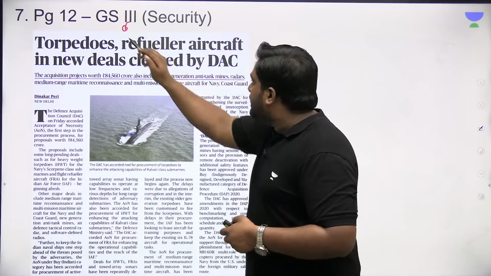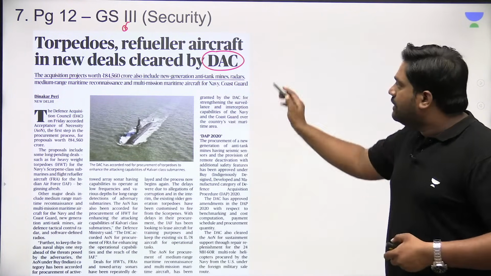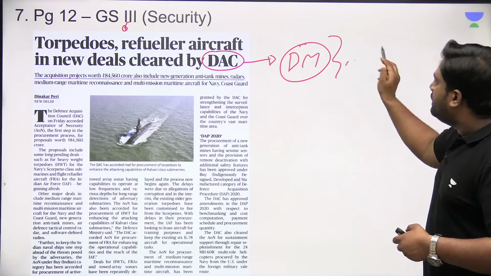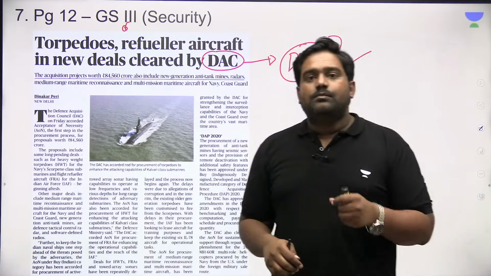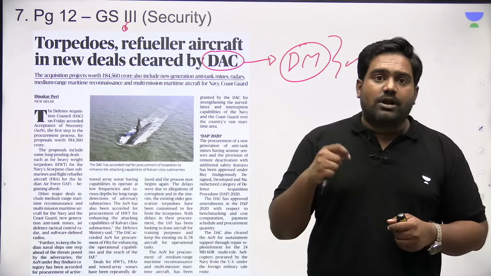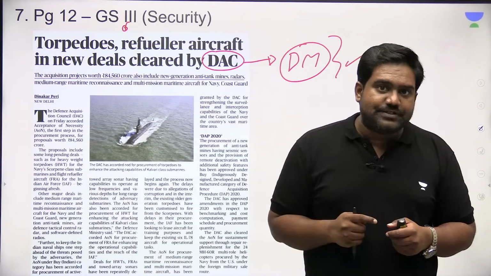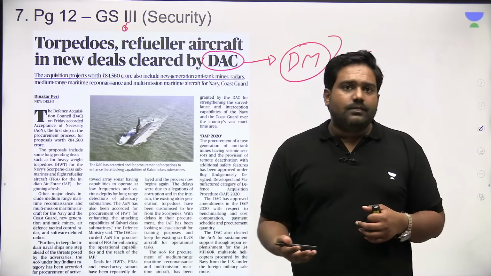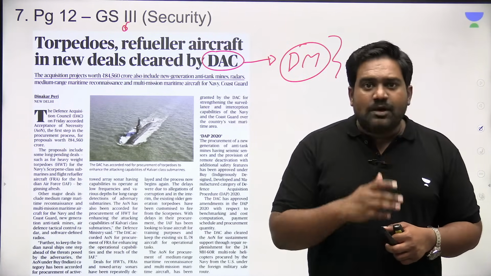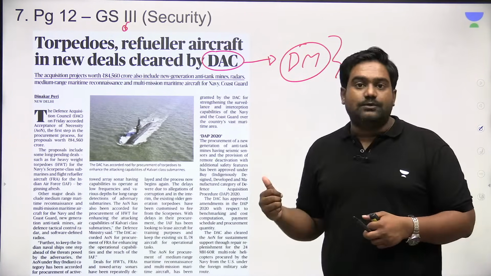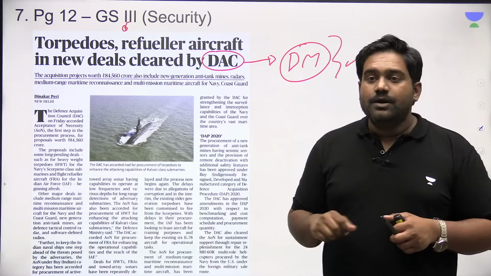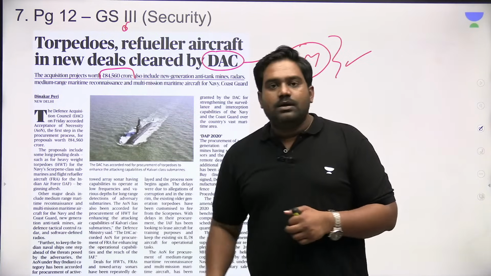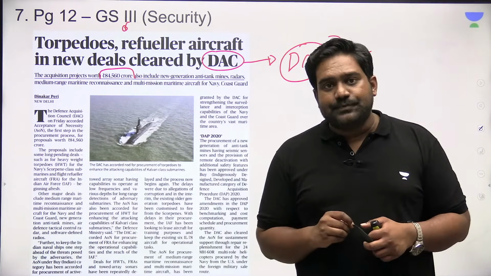Next, we have an article related to the Defence Acquisition Council. The Defence Acquisition Council is chaired by the Defence Minister. This is the highest procurement body in the Defence Ministry for approving the procurement of arms and weapons. To modernize the Indian Armed Forces and to procure new-age weaponry, the final approvals come from the Defence Acquisition Council, which is headed by the Defence Minister. So this council has approved defence contracts worth around 84,560 crore rupees.